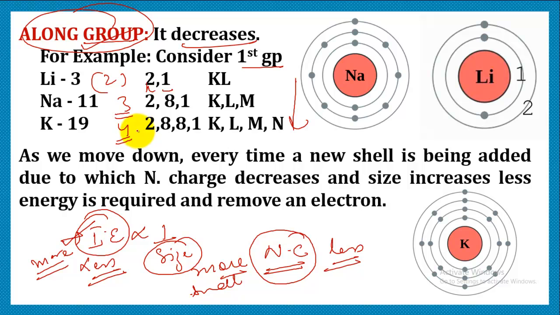Addition of a shell means that the size is increasing and the nuclear charge is decreasing. If the nuclear charge is becoming less, then obviously the energy required to remove the electron will be very less. Therefore, along the group, size is increasing, and therefore ionization energy decreases down the group. That means lesser energy can easily eject the electron from the outermost shell of an atom, but it occurs only when the atom is in its gaseous state.